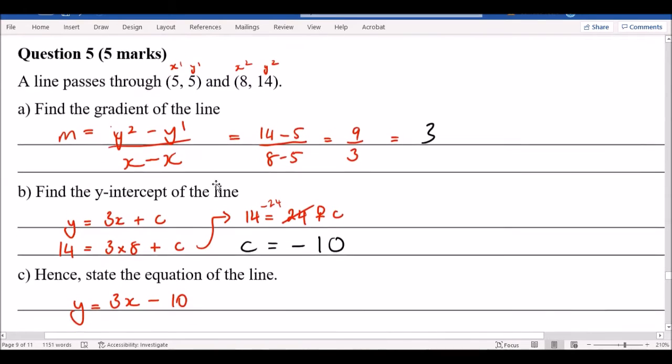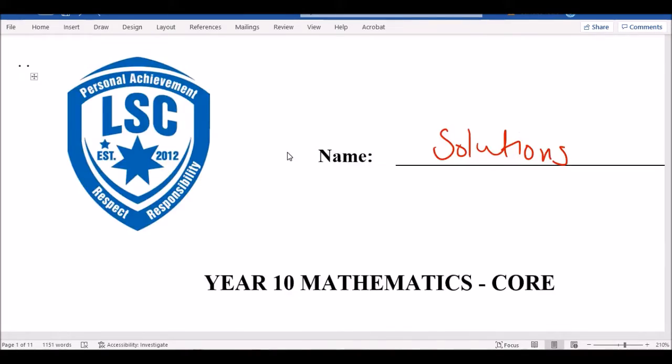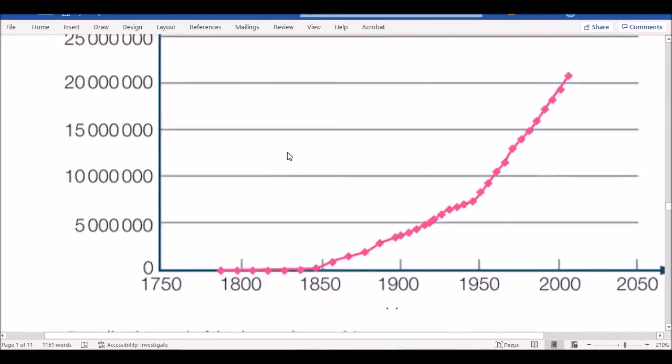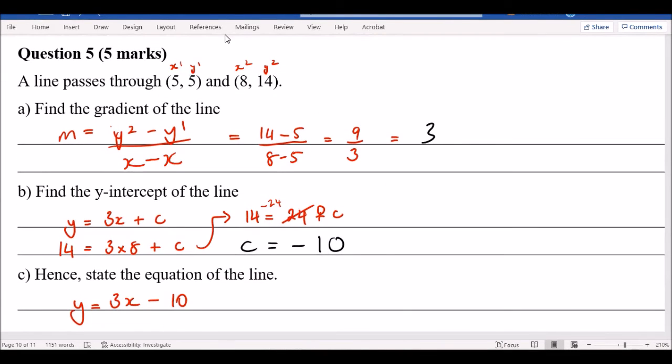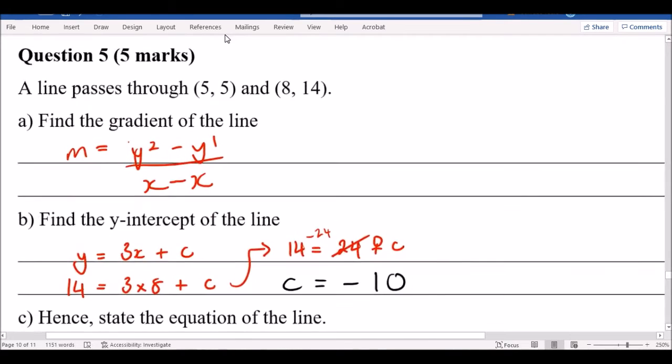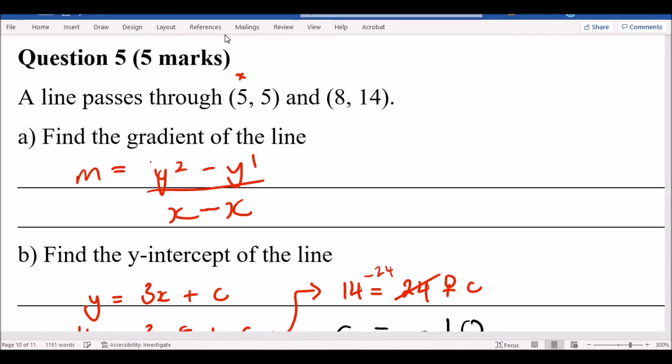These ones. A line passes through 5, 5, and 8, 14. Find the gradient. For finding the gradient, remember you've got to have 2 points to do this. Remember as well, this is the formula for your gradient there. So what you want to do is with the points, let's zoom in a bit, you need to label them x1, y1, and then x2, y2, and then use that formula to figure it out. So just substitute your values in the formula.